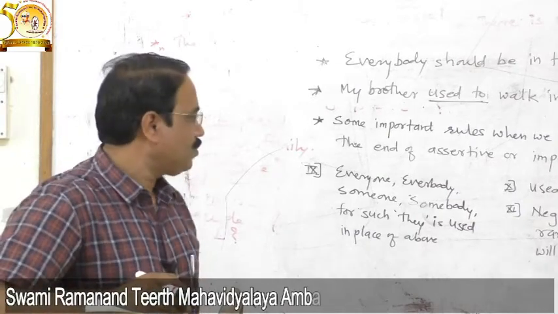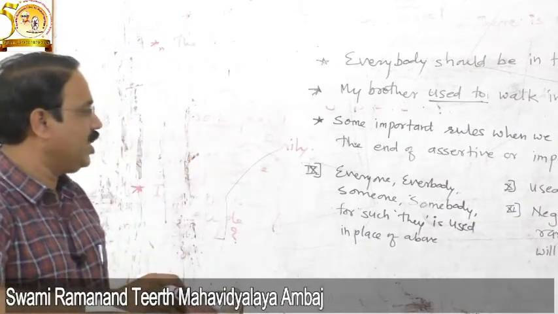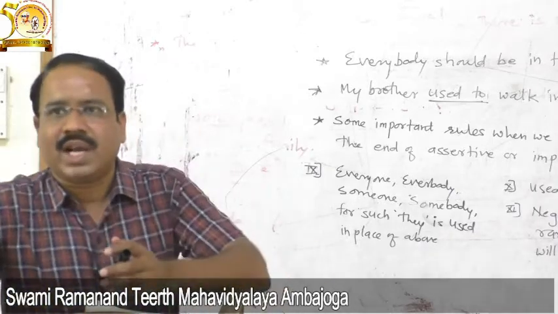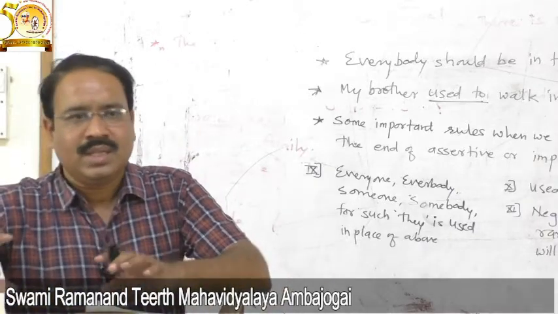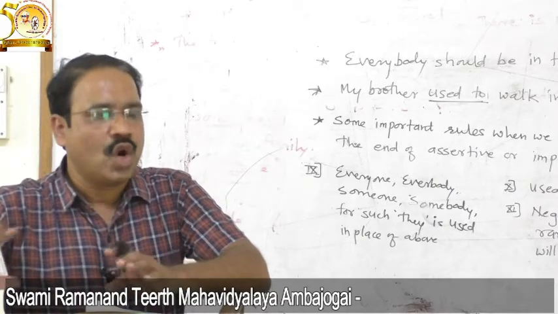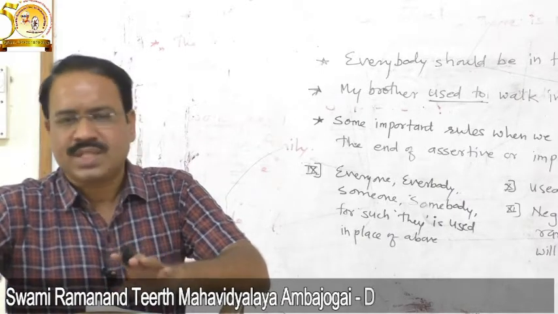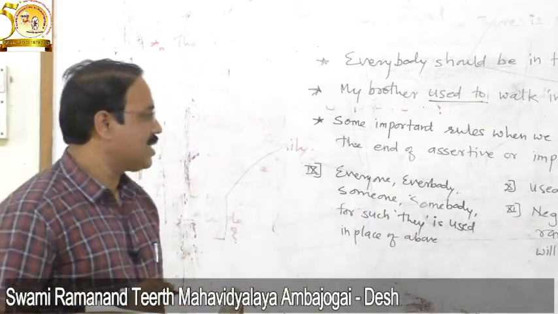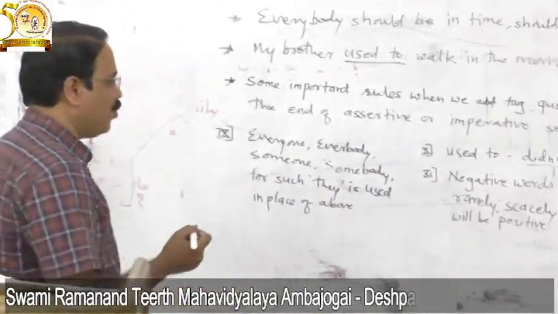Then another very important rule regarding the question tag is that there are some words which give the negative idea, or we express the negative idea. For that, directly negative words are not used there. Only, for example, not, never, no, such words are not there. Only such negative words are used in that sentence, then the tag will be positive.